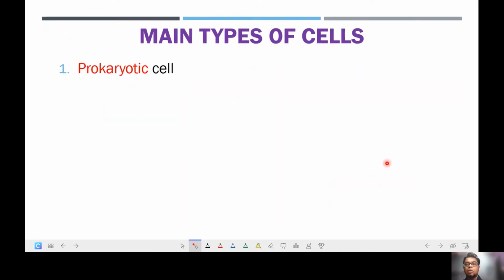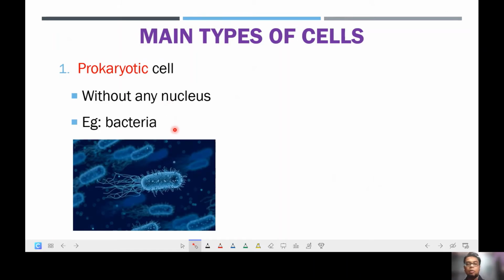Now let's move on to the types of cells. There are many types of cells actually, but we need to focus first on the main types of cells. So the first main type of cell is the prokaryotic cell. Generally, this refers to cells that do not have any true nucleus. An example is the bacteria.